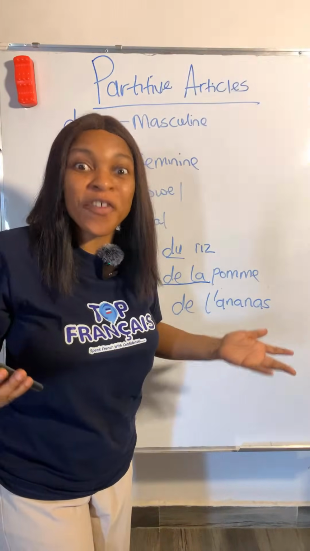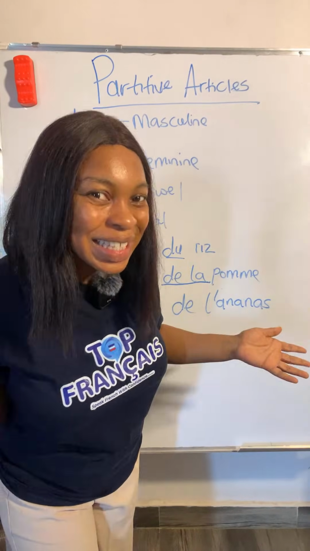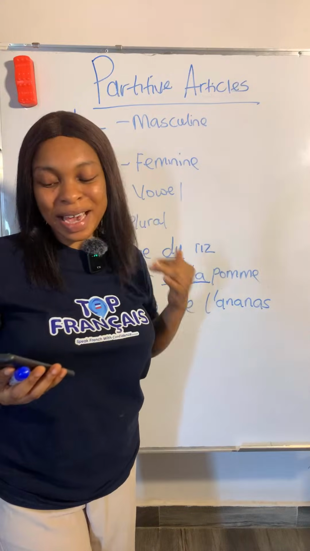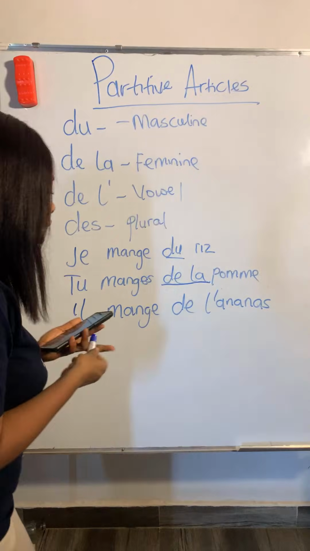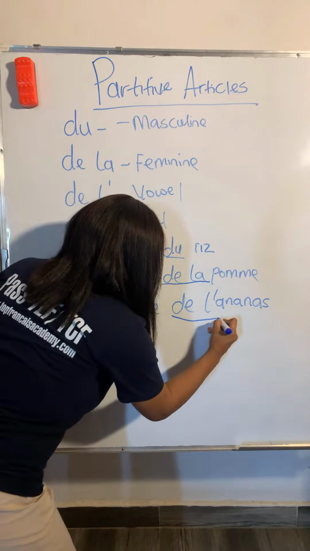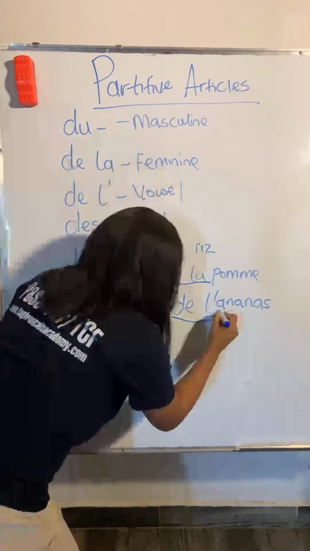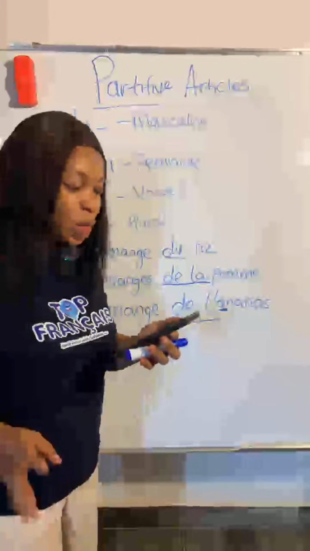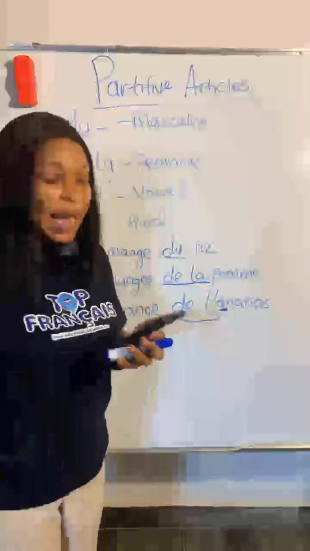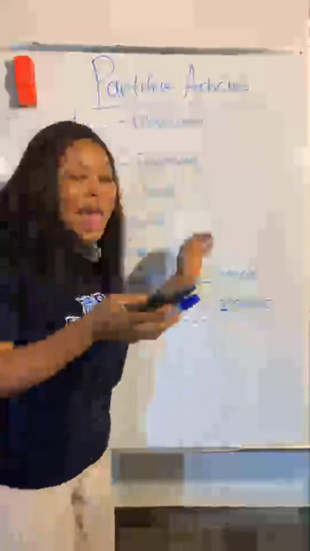So what is pineapple in French? Ananas. The S is pronounced. Okay? So il mange de l'. Now what's the article here? De l'. Why is it de l'? Because this word begins with a vowel. Whether it is masculine or feminine, it begins with a vowel, so it becomes de l'.